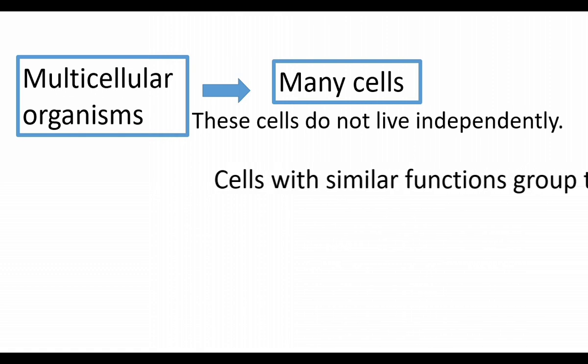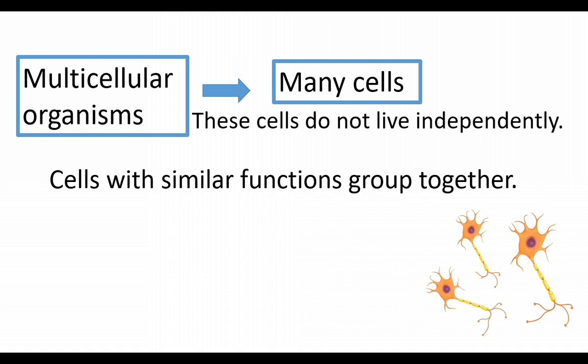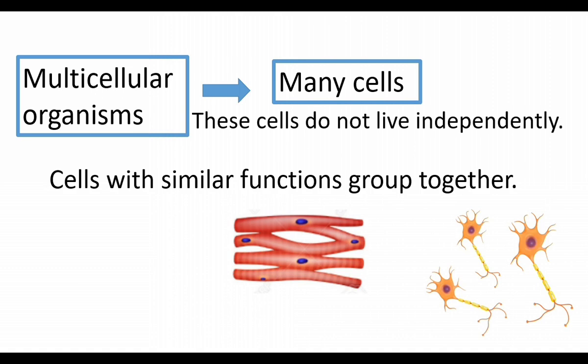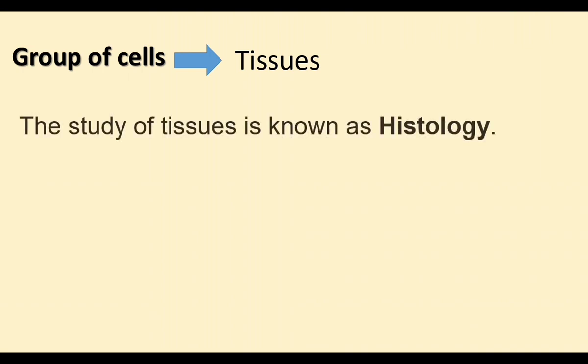Cells with similar functions group together. Here, nerve cells group together. Muscle cells group together and form muscle tissue. Bone cells group together and form bone tissue. So, groups of cells with similar function group together to form different tissues. A group of cells forms a structure called tissue. The study of tissues is known as histology.